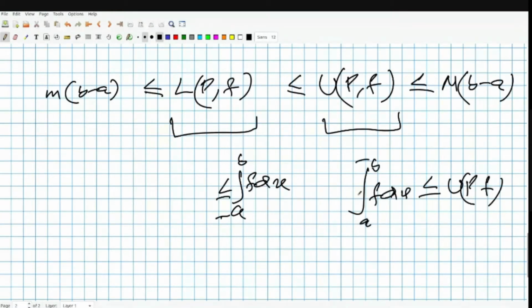So we have all these inequalities. To show that they are equal, you only have to show that there is some L(P, f) greater than or equal to, or any other way. So this is called the upper integral and the lower integral. Fine. Now we go to the Stieltjes part.